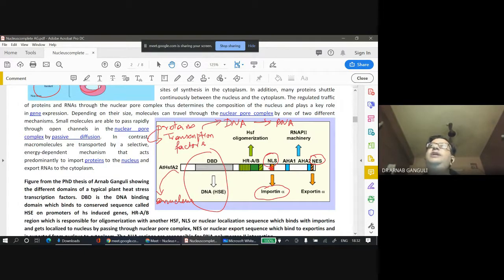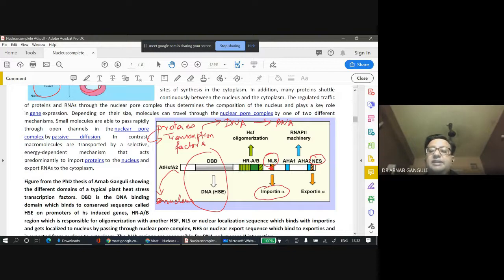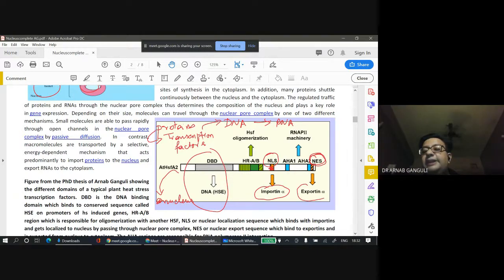It goes into the nucleus, and then, as you know, transcription takes place inside the nucleus. It will enhance transcription, and mRNA will be formed and exported outside. But once this particular protein has gone inside the nucleus and finished its function of transcription, it has to be removed outside. It also has a sequence known as nuclear export sequence. It binds to another protein known as exportin alpha.